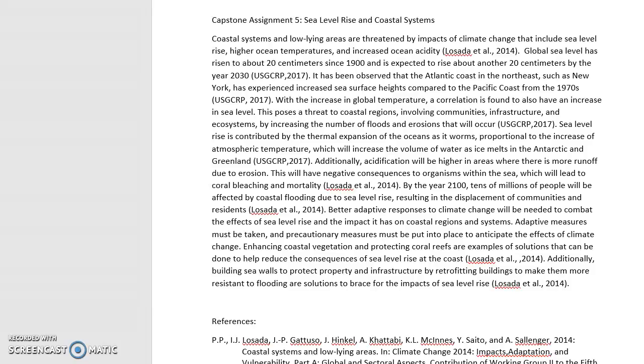Adaptive measures must be taken, and precautionary measures must be put into place to anticipate the effects of climate change. Enhancing coastal vegetation and protecting coral reefs are examples of solutions that can be done to help reduce the consequences of sea level rise at the coast. Additionally, building seawalls to protect property and infrastructure, and retrofitting buildings to make them more resistant to flooding, are solutions to brace for the impacts of sea level rise.